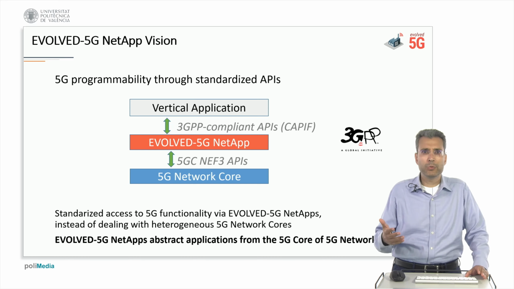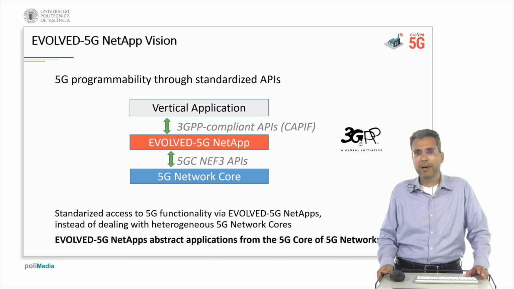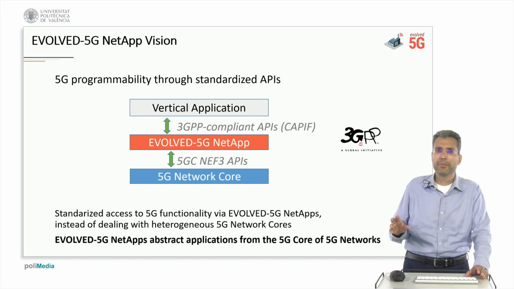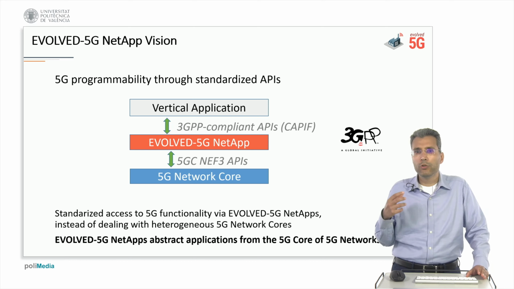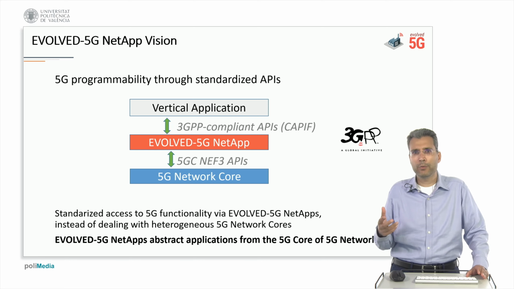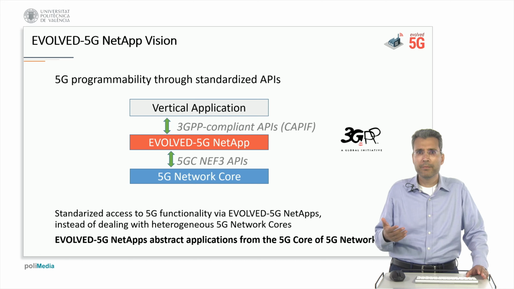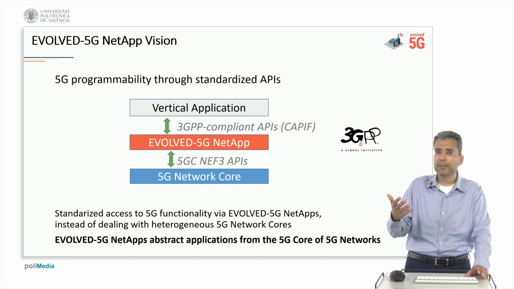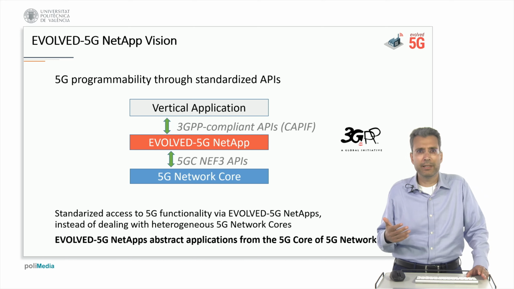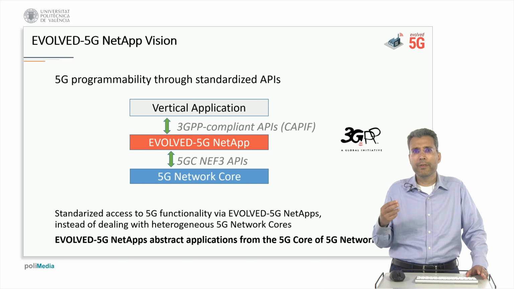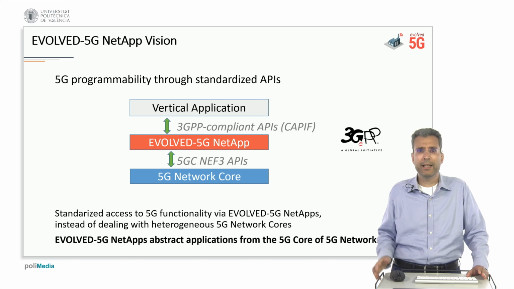This will be further exploited either directly by a vertical application or by a new entity, a new middleware, which is the Evolved 5G NetApp. It has the role to consume this specialized information from the 5G network, to make the necessary processing of it, and then to expose it to any interested service and application through a compliant and business easy to understand API.